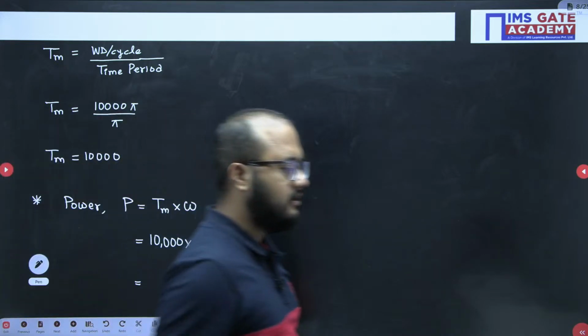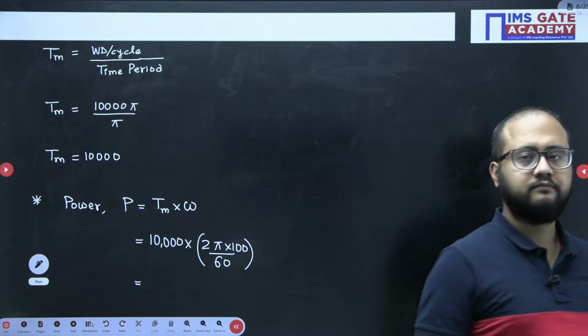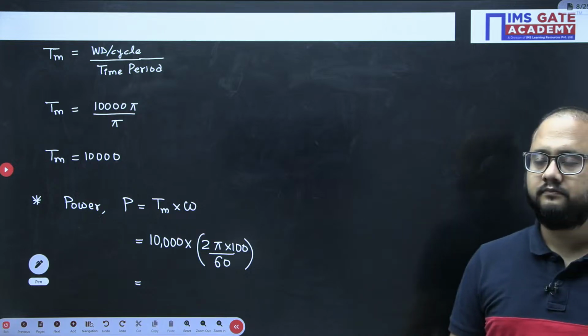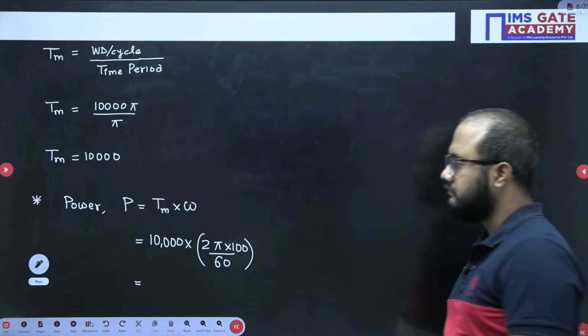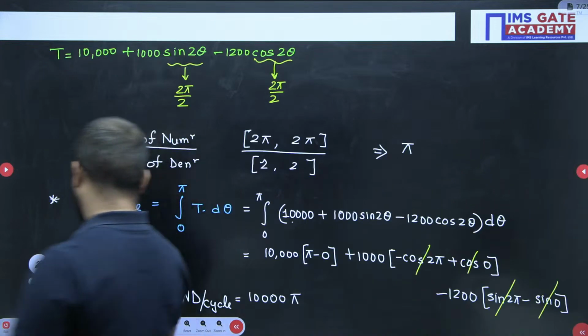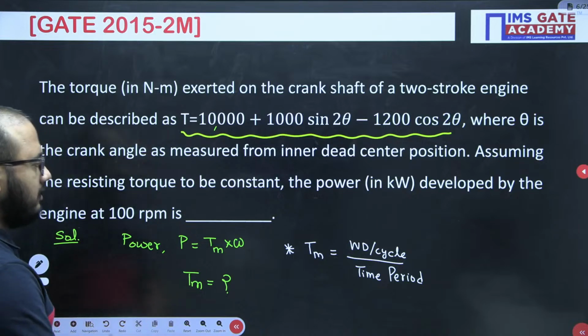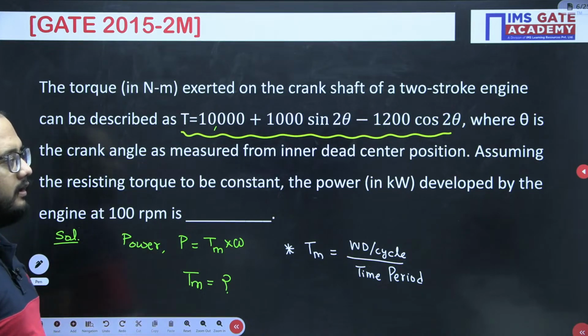What will be your answer? Okay, I think options are given. No, options are not given. So this is a NET kind of problem, right?